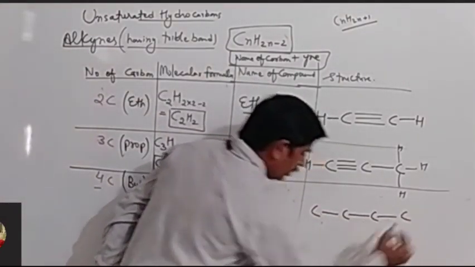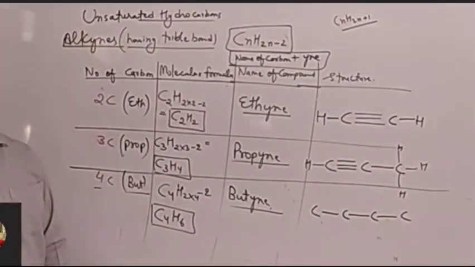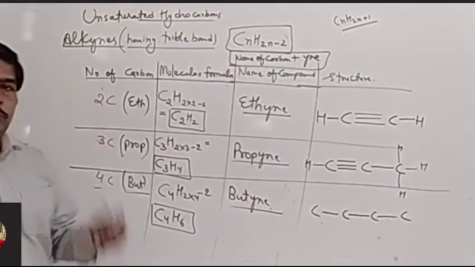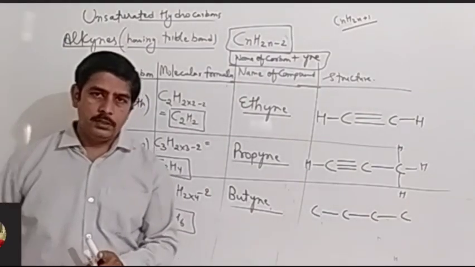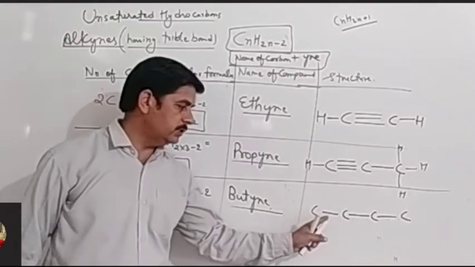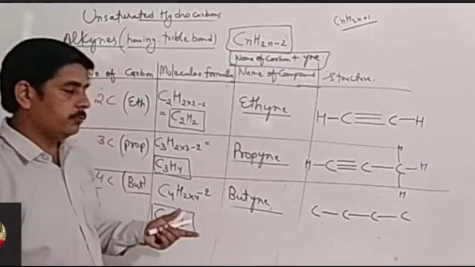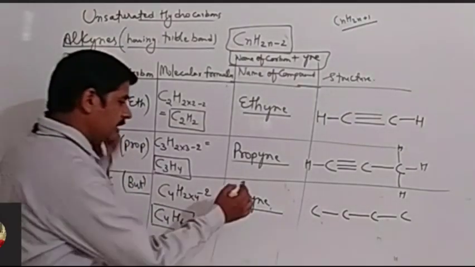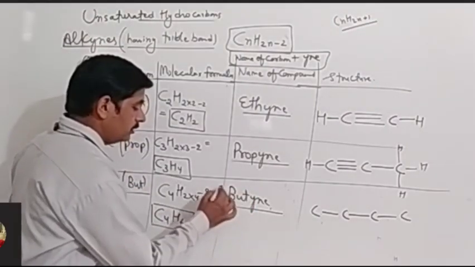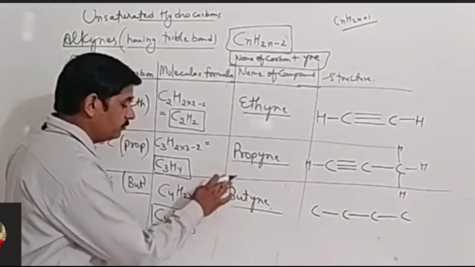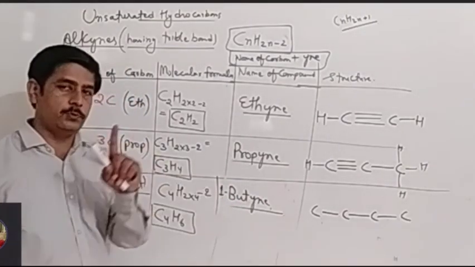पहले इस तरह से 4 carbons draw करते. And after drawing the 4 carbons, what you have to do is you have to mark triple bond. Triple bond can be placed at first position, second position, कहीं पे भी लगा सकते हैं. लेकिन अगर नहीं दिया हुआ है तो, but if it is mentioned that it is 1 butyne, in that case, you will have to place the triple bond at first position, because